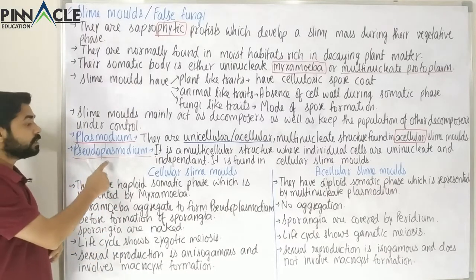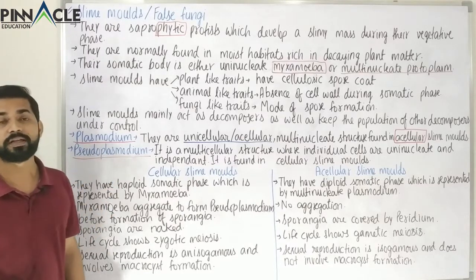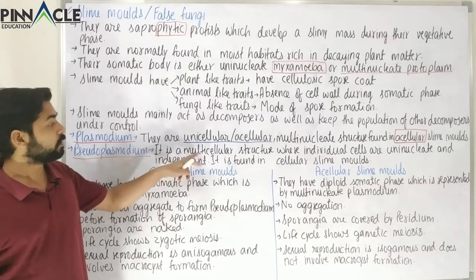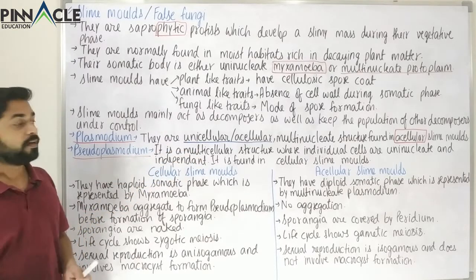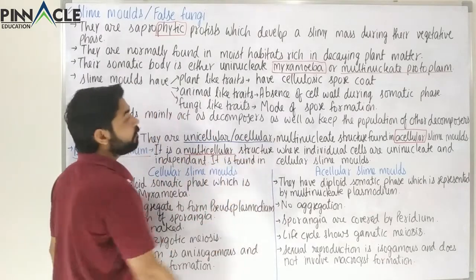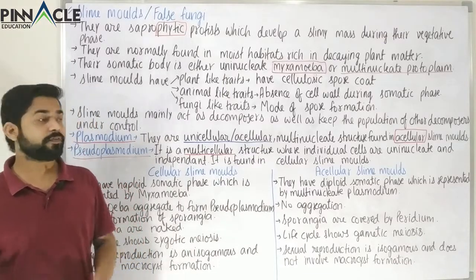Now we have another similar structure, or one with certain properties similar to the Plasmodium, and that is the Pseudoplasmodium, and it is multicellular. So comparing it from above, we can see that the Plasmodium is unicellular, while this is multicellular, where individual cells are uninucleate. Now it is a different feature.